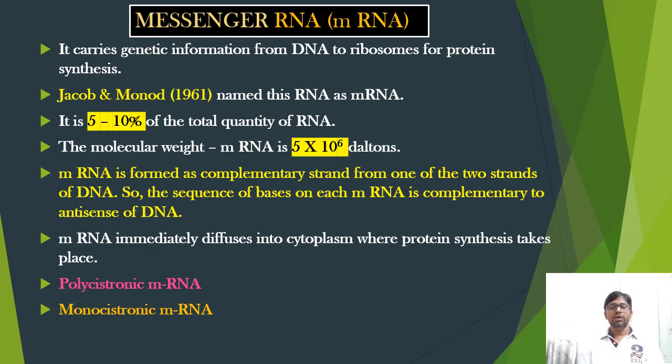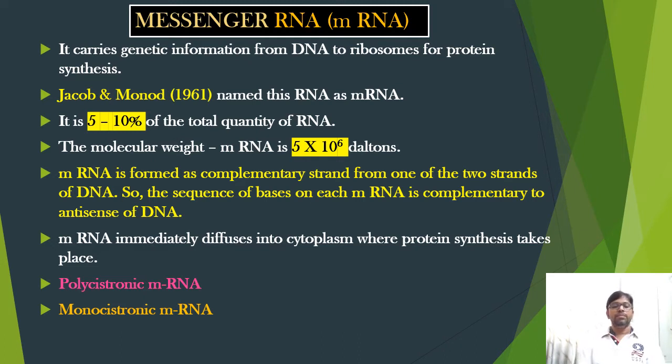But in eukaryotes, mRNA is relatively stable, and the half-life ranges from a few hours to 1 day. Whereas in prokaryotes, the half-life of mRNA is a few seconds to about 2 minutes, so that transcription and translation proceed simultaneously.